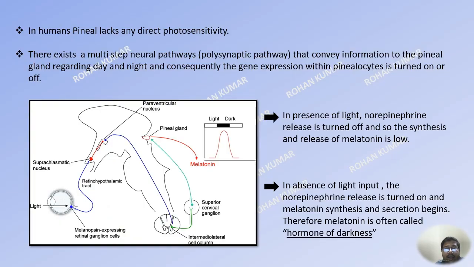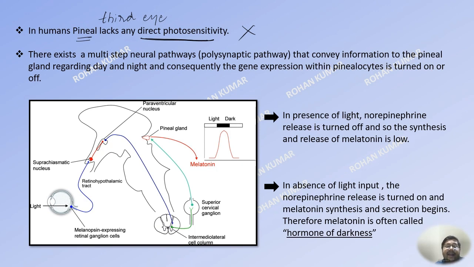Now, a lot of people, even today, call the pineal the third eye. Now, this is not true as far as higher vertebrates or humans are concerned. An eye is an organ that has some sort of photosensitivity, that is, which can detect light directly. But in case of humans, the pineal gland lacks any direct photosensitivity. There is no direct photosensitivity of the pineal gland in humans. It is located deep within the brain where light cannot reach actually.